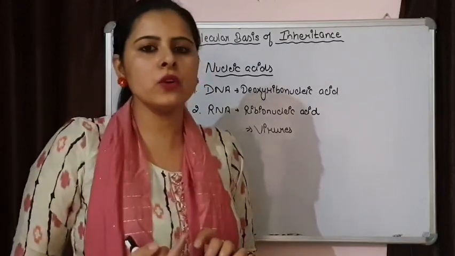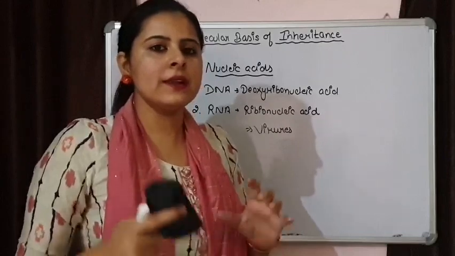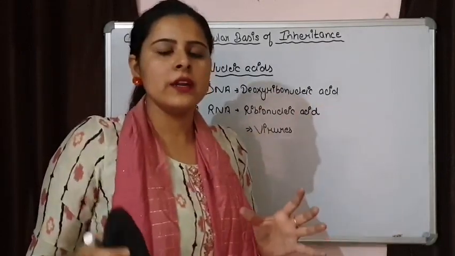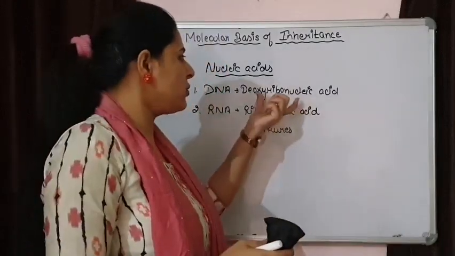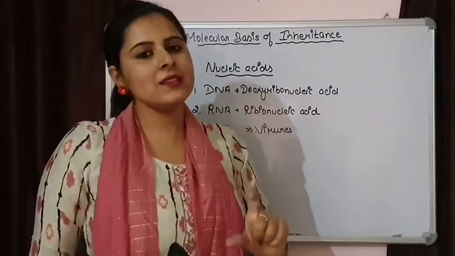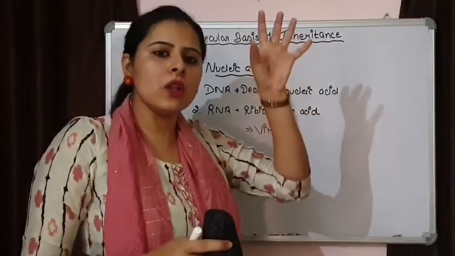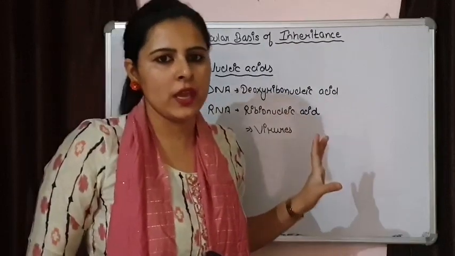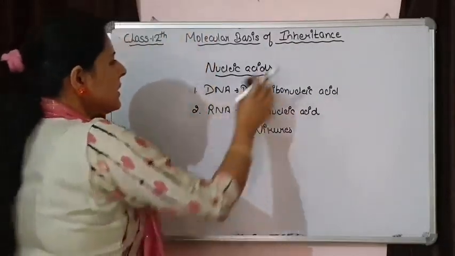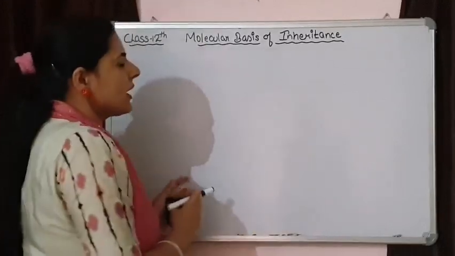Because earlier it was not known that the genetic material is DNA. Scientists did lots of work, different experiments, and at last they came to the conclusion that DNA is acting as a genetic material and it is fulfilling all the characteristics that a genetic material should have. So let's see what different characteristics a genetic material should have.